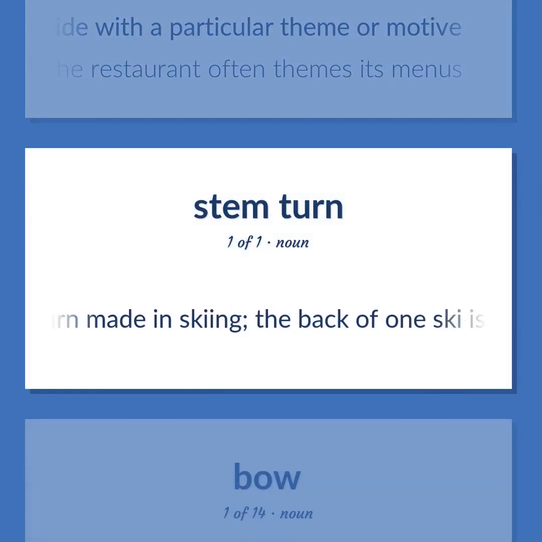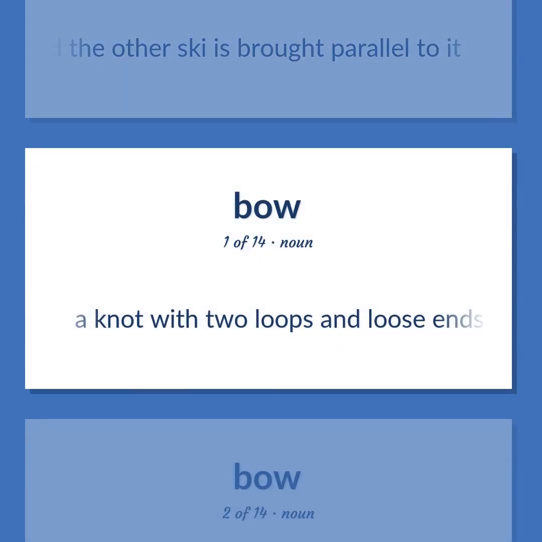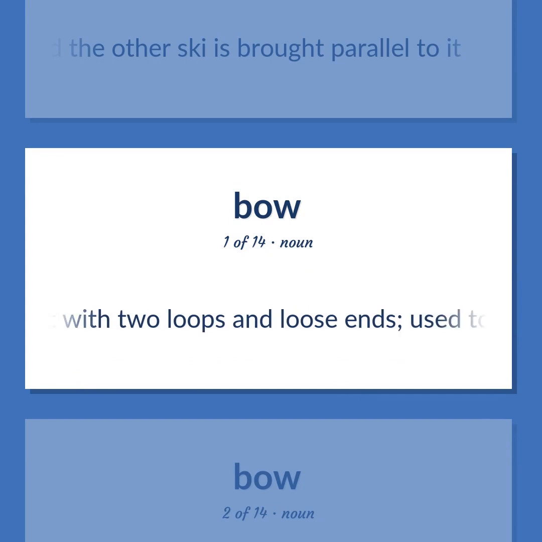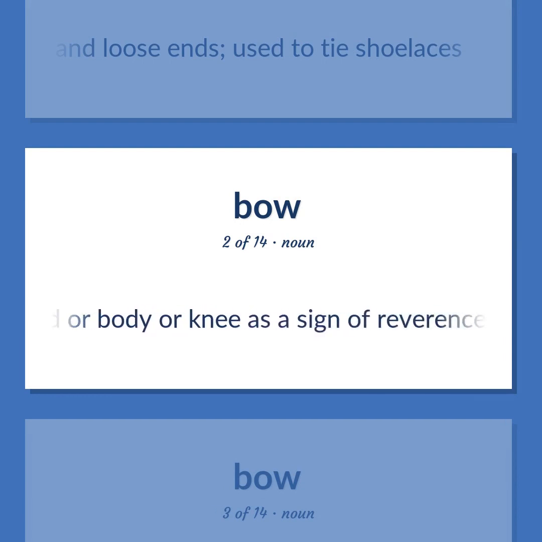A turn made in skiing. The back of one ski is forced outward and the other ski is brought parallel to it. A knot with two loops and loose ends, used to tie shoelaces. Bending the head or body or knee as a sign of reverence or submission or shame or greeting.